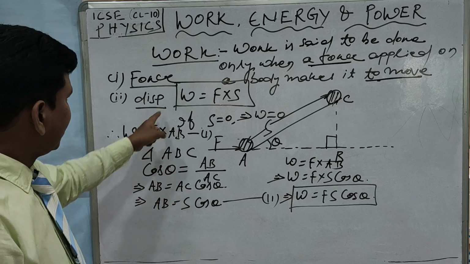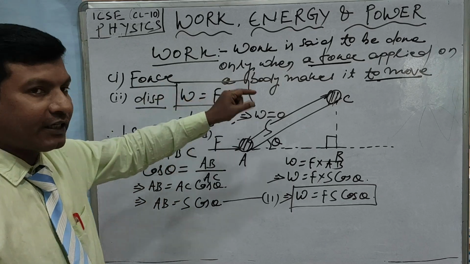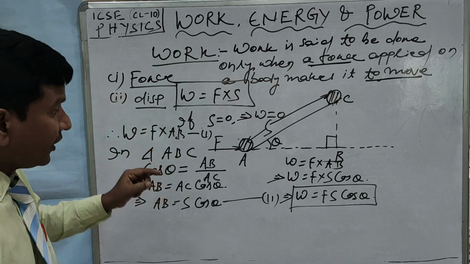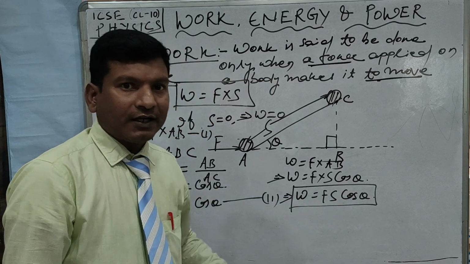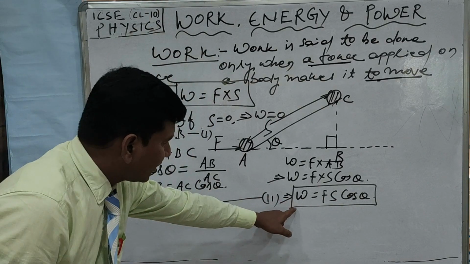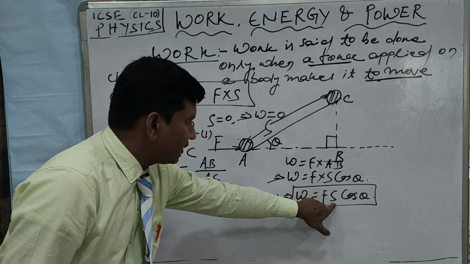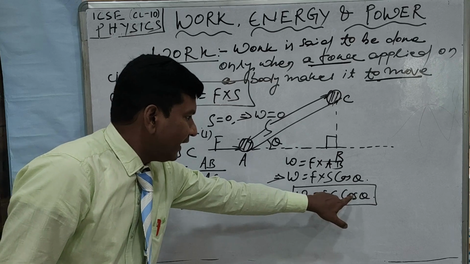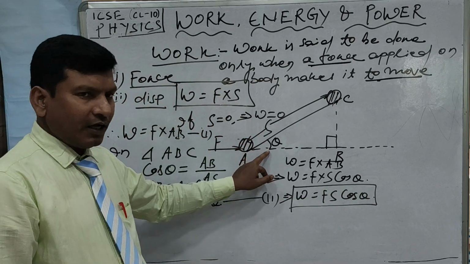Before, I have told you this depends on 2 factors when the body was moving in the direction of the applied force. But here when the displacement of the body is making an angle to the direction of the force, at that moment the work done depends on the magnitude of force, the magnitude of the displacement and the cosine of the angle between the displacement and the force.